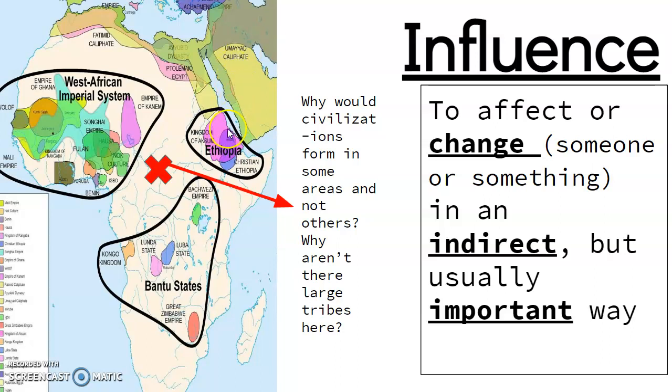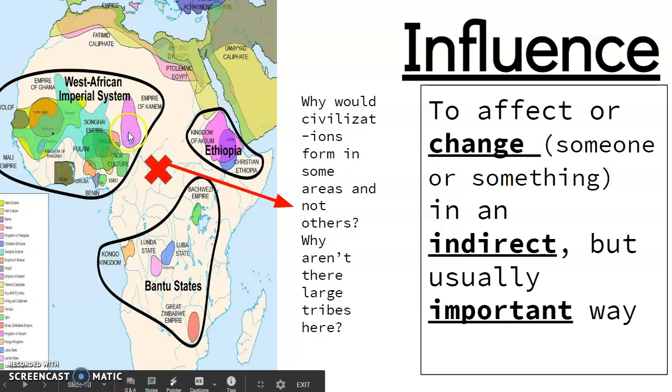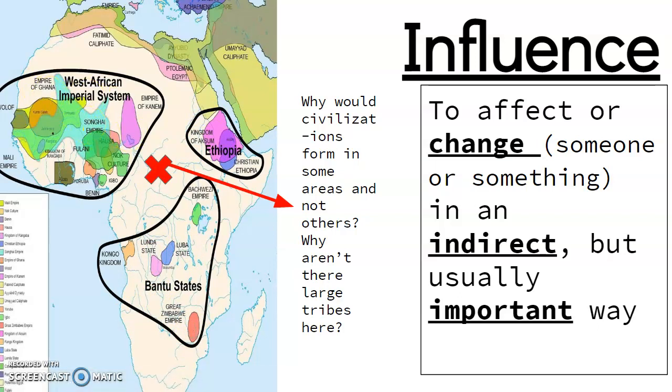Influence. So here there are civilizations. There's Axum. We see some civilizations down here. We'll look at Zimbabwe. Over here there's Ghana, and there's Songhai and the Mali. Those are three other civilizations on the continent that we will look at. But X marks the spot.